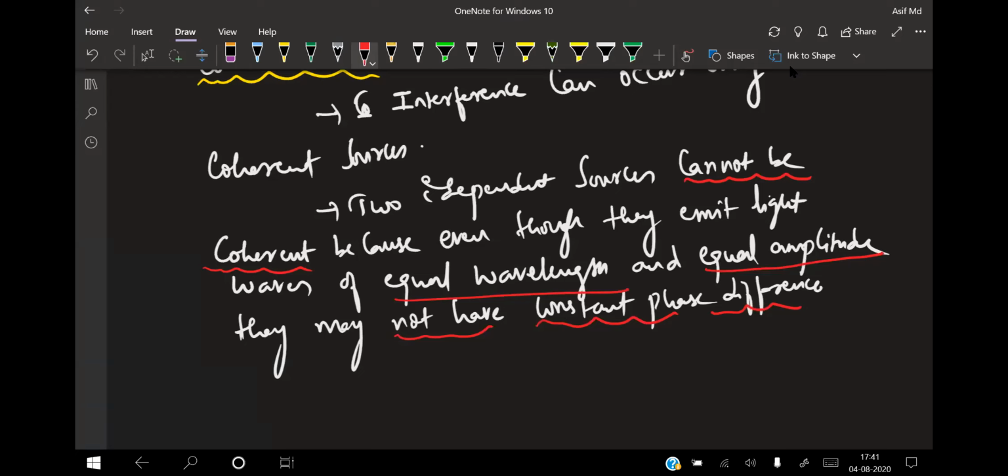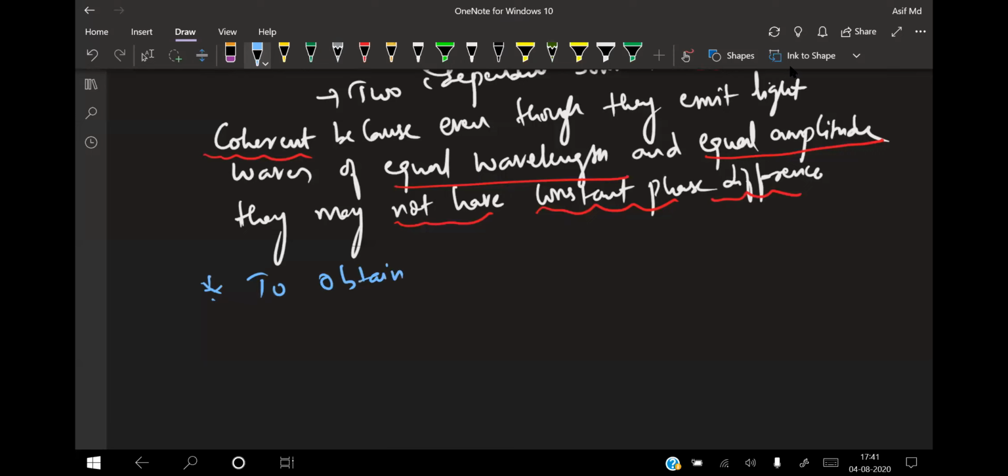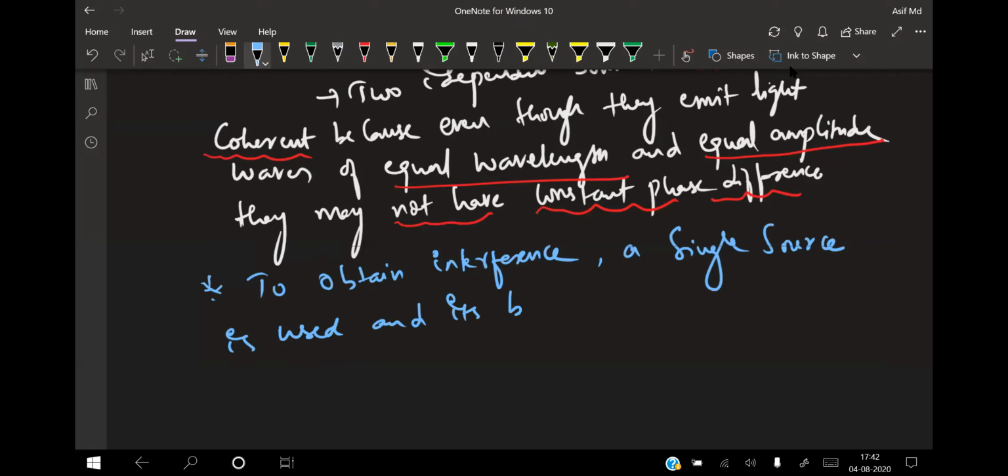Now, in order to obtain interference, a single source is used and its beam is split into two parts. We have to follow this, like, for example, Young's double slit experiment. I'll write that point here. To obtain interference, a single source is used and its beam is split in two different ways.